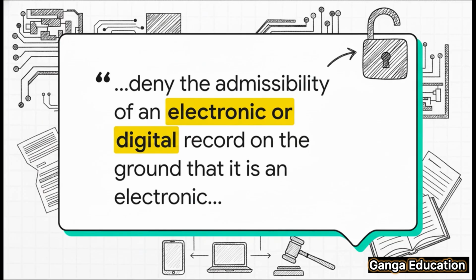What does this really mean? Well, in simple terms, it means a court can't just throw out a piece of evidence simply because it's a digital file and not a physical piece of paper. This is a game changer because it gives electronic records proper legal standing right from the get-go.